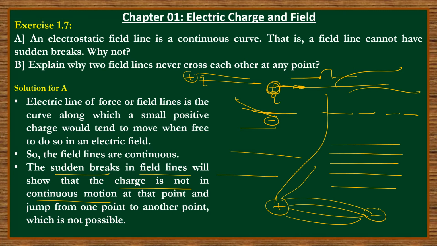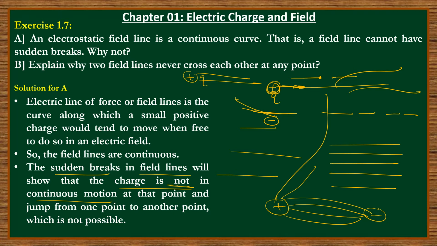That is why we can say there is a break in the field line. But this is not possible. The charge is not jumping; it is moving continuously. So a continuous path it is tracing, and that path is your field line. That is why field lines are continuous. It's continuous motion.